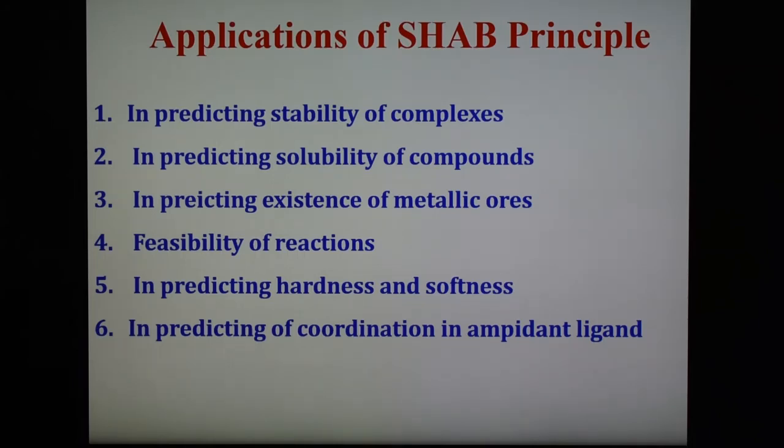Another application is in predicting the existence of metallic ores. Generally the ores occur in nature in the form of oxides, sulfides, and in a combined state. Metals like magnesium, calcium, aluminium are generally found in nature as carbonates and oxides, whereas metals like copper, silver occur as their sulfides.